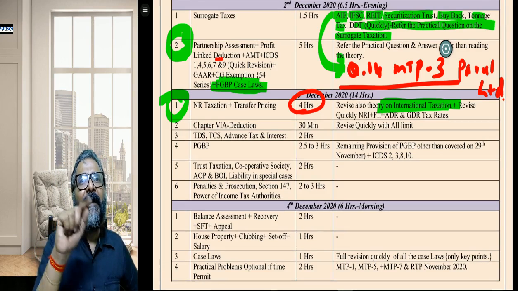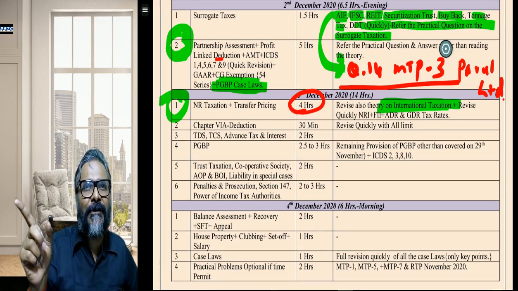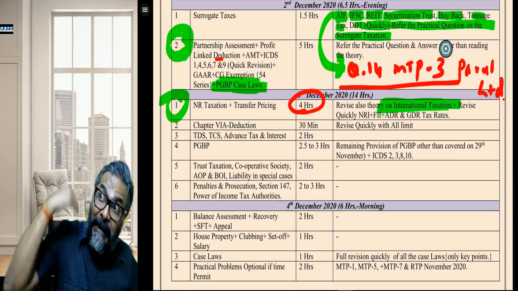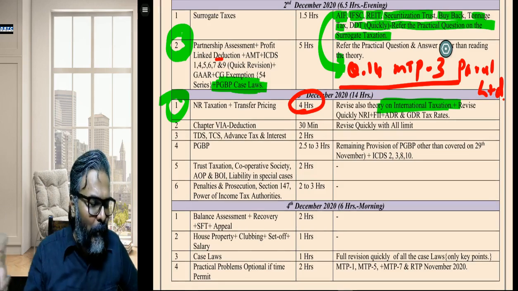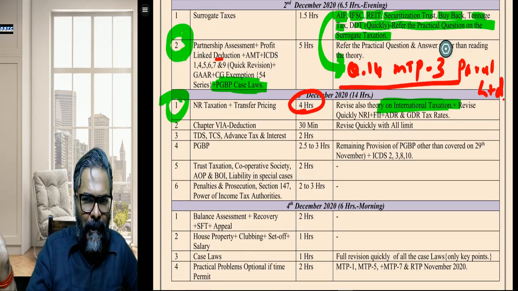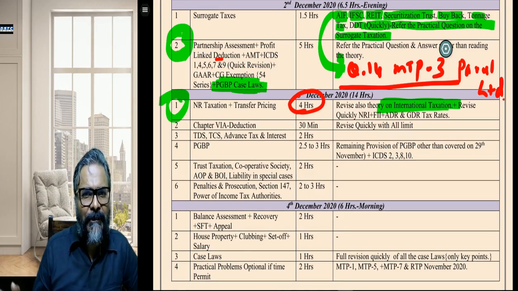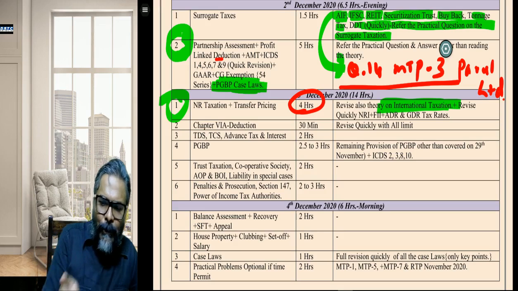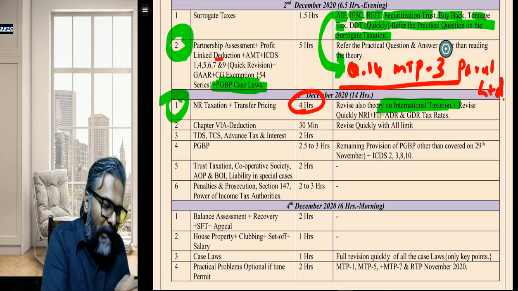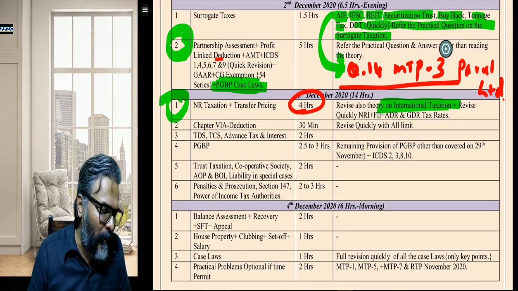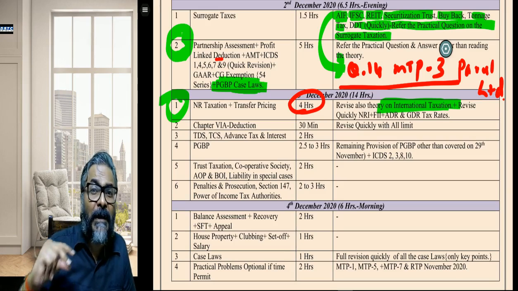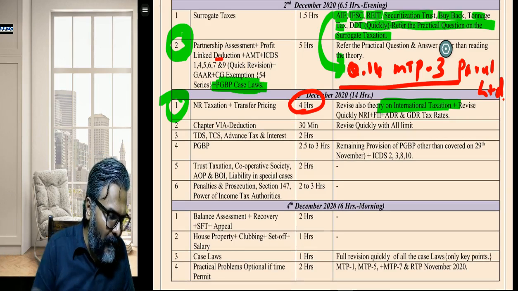Those who have the elective paper 6C international taxation, for you it's like a bonus, because already you would have done it a day before very comprehensively. But those who have another elective paper, not international taxation, for all of them, try to do it sometime before. Just ensure to do it sometime before. This would be critical for all of you students, because it will give you the necessary push and the necessary confidence to revise it very quickly the day before the examination.